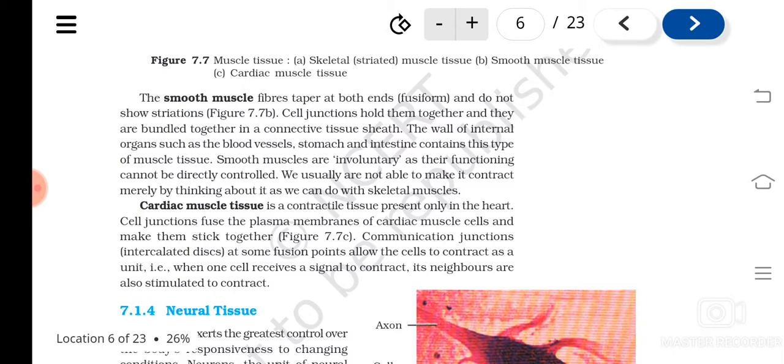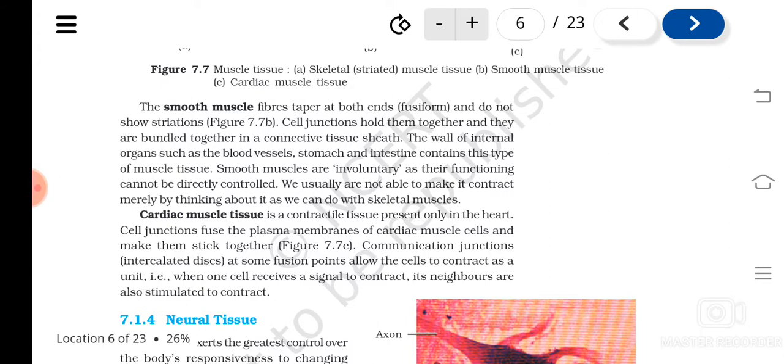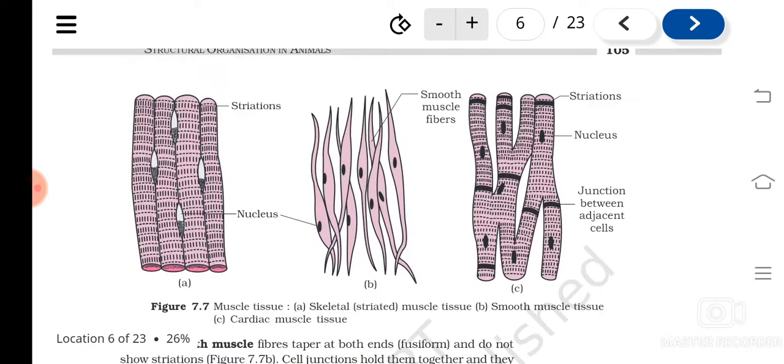Okay, so when you see the characteristics of cardiac muscles, they have communication junctions at some fusion points. This helps them contract as a single unit. So you can see they have contact between the cells.